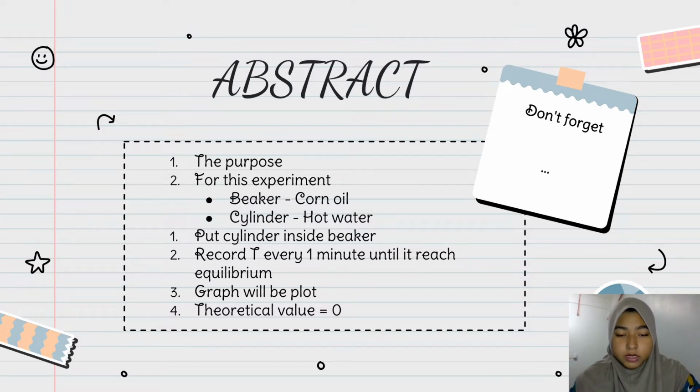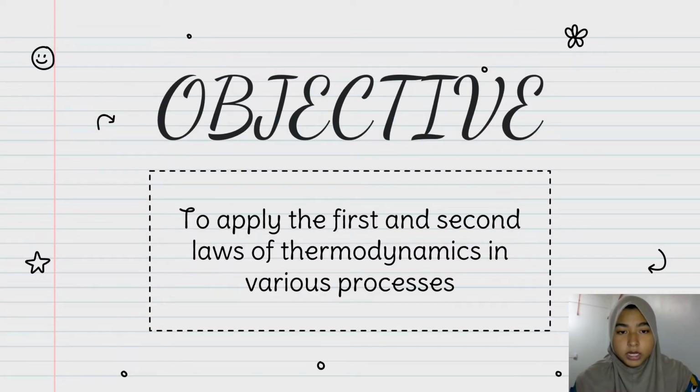According to the first law of thermodynamics, the theoretical value for the change in energy for the whole system should be equal to 0. The objective was to apply the first and second law of thermodynamics in various processes.